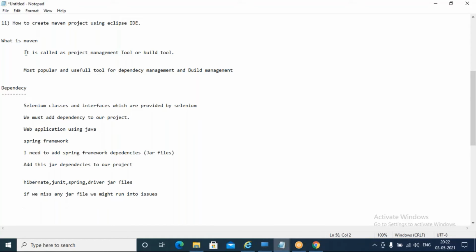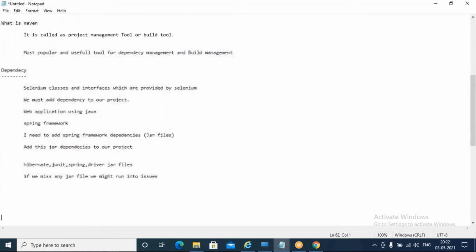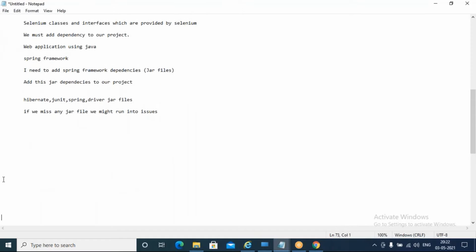So what Maven helps us to do here is, you don't do it manually. Maven says I am responsible to download the jar. You just tell me which jar you want. Do you want the Selenium jar? Let me know, and I am responsible to download that jar from the internet and add it into your dependency build path.